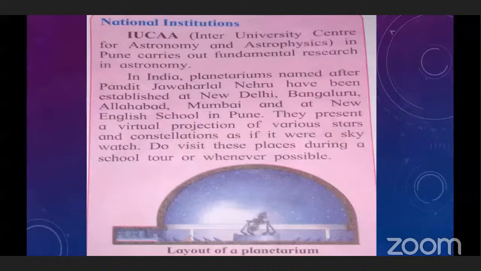So we learned all these points, and if possible, in India, planetariums are there. You may have heard that in Worli, there is the Pandit Jawaharlal Nehru Planetarium. In India, New Delhi, Bengaluru, Allahabad, and Pune also have planetariums. If possible, go there and observe. What can you see in a planetarium? They present a virtual projection of various stars and their constellations. It looks like the sky only. So, if possible, go there and observe that.